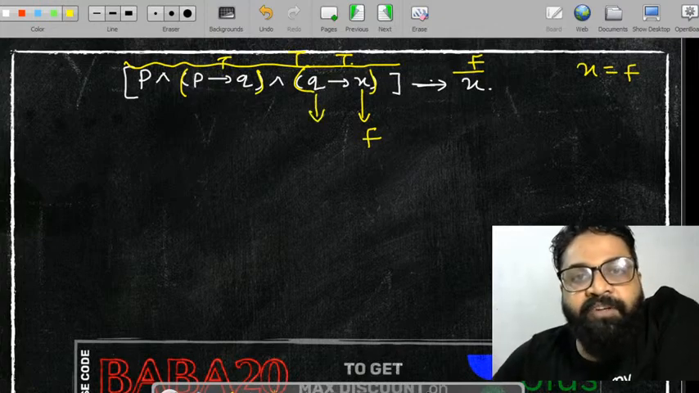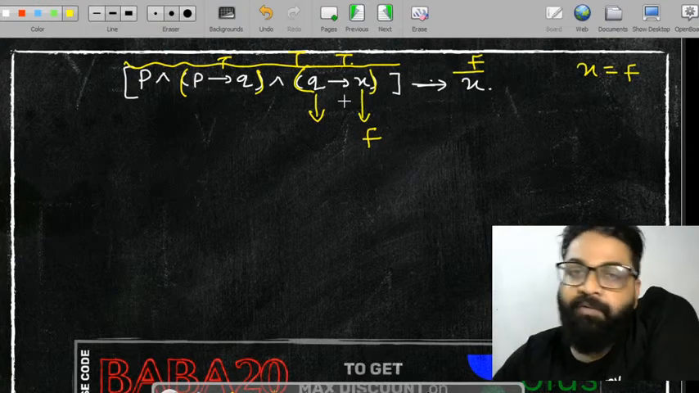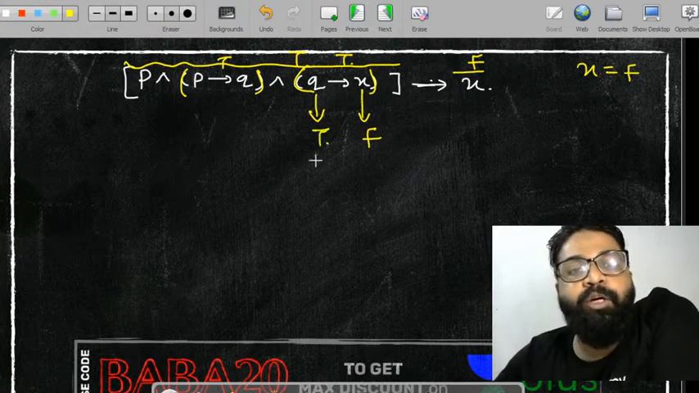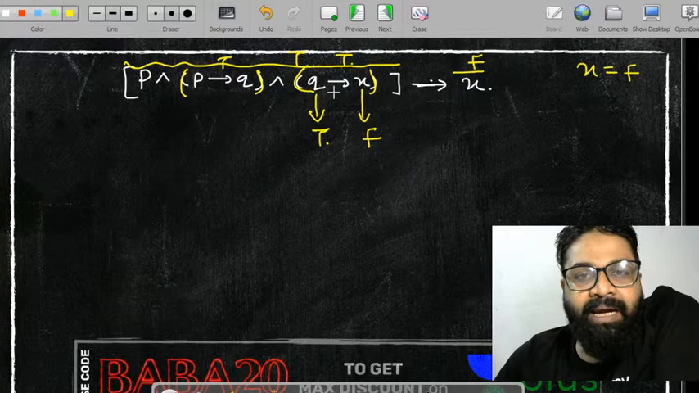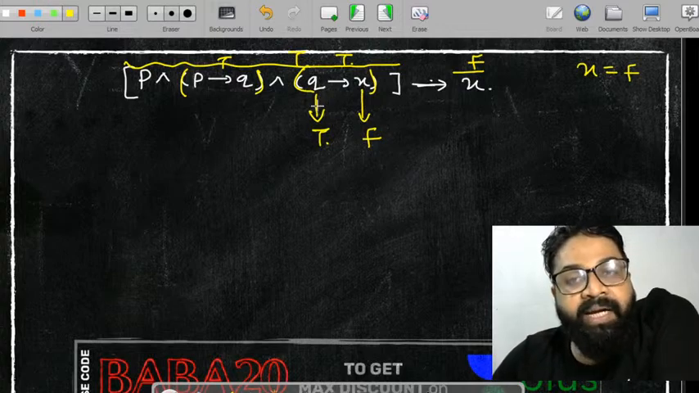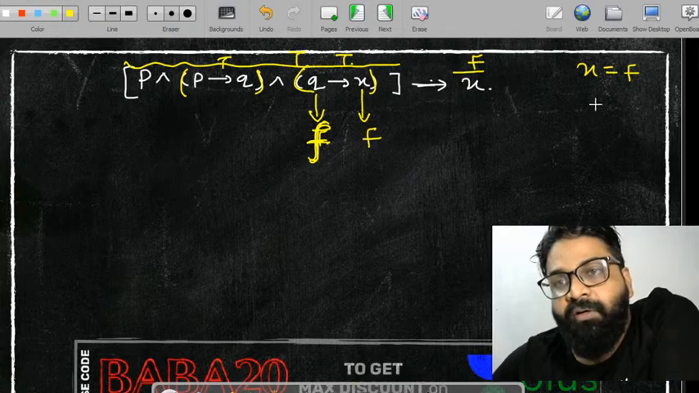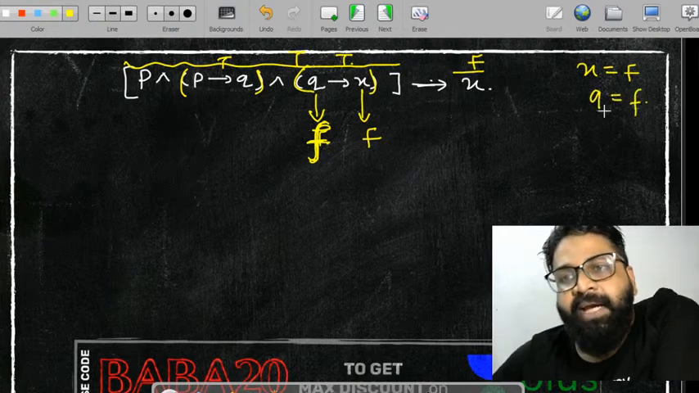So what is the value of Q? Will you take Q as true? No. True implies false is false. What value of Q will I get? Will it be true? Is it understandable or not? What is the value of Q that I will be getting here? I will be getting Q as false, because if I take true, then Q will become false.